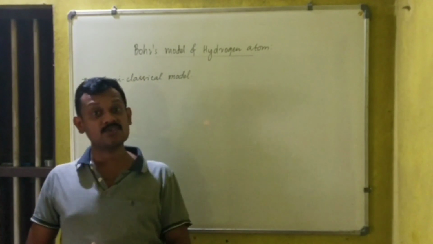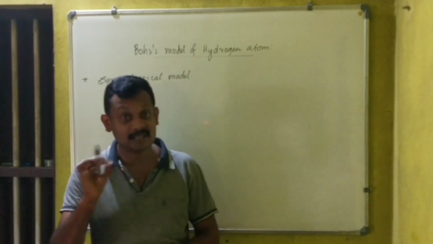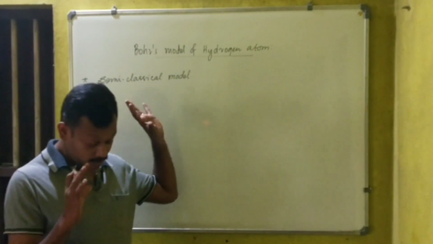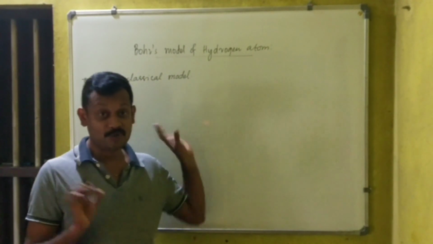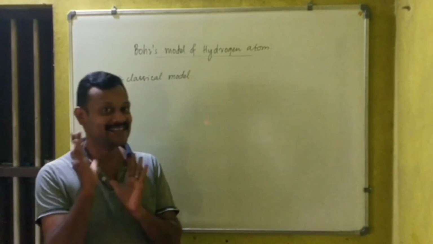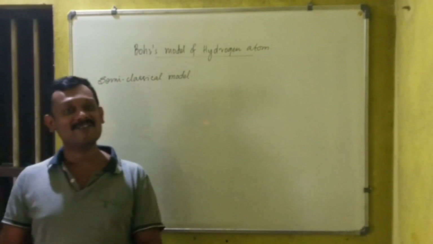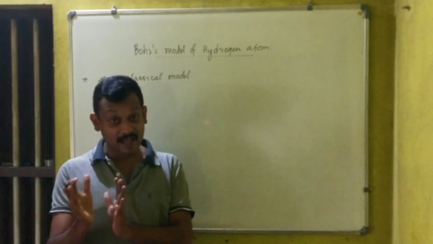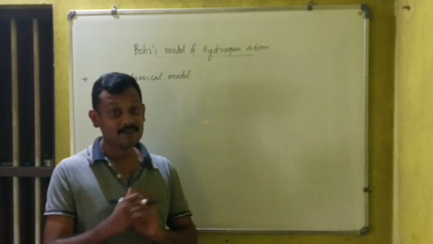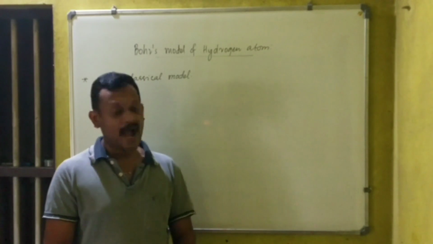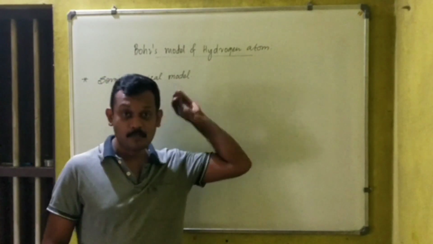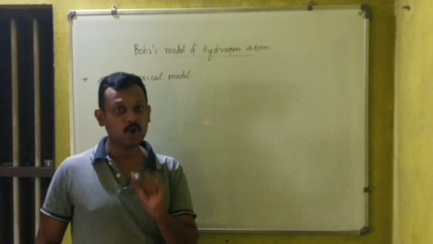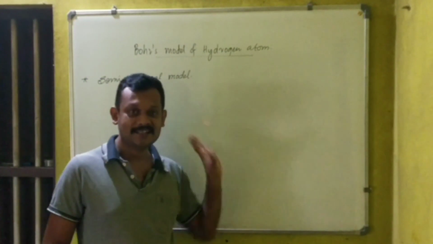Thomson's model as well as Rutherford's model were based on classical theory, that is, classical mechanics. When it comes to Bohr's model of atom, it used classical theory along with the quantum theory to explain the model.